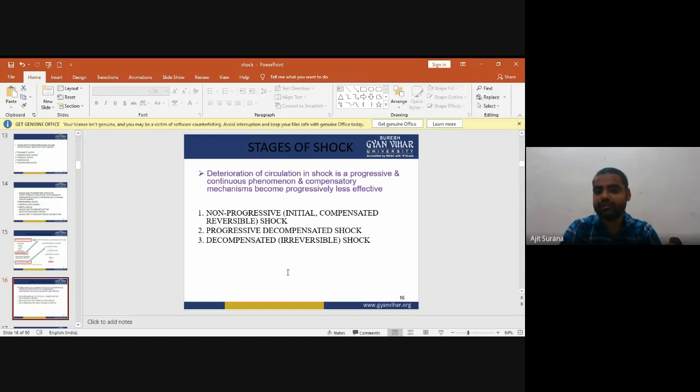The second one is progressive decompensated shock. The third one is decompensated or irreversible shock. These are the stages of shock. First is non-progressive or initial compensated reversible shock, second is progressive decompensated shock, and third is decompensated irreversible shock.